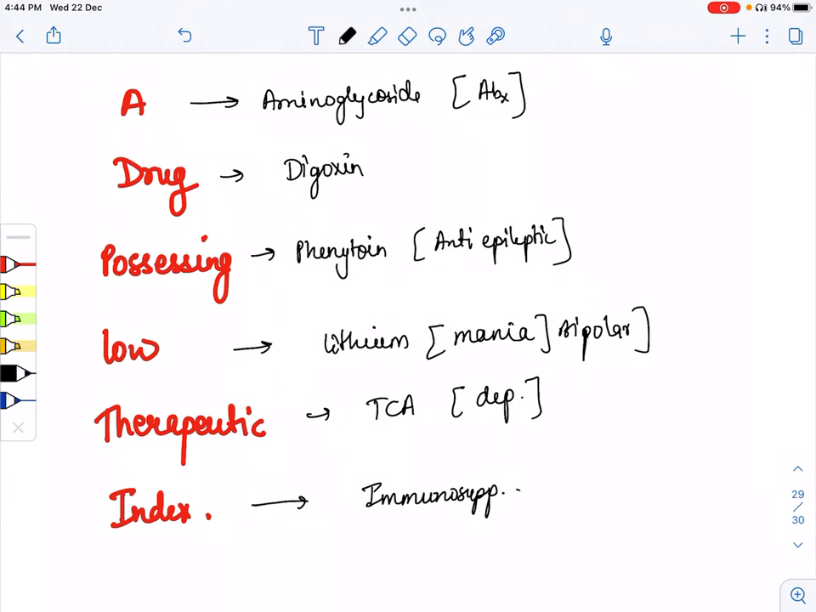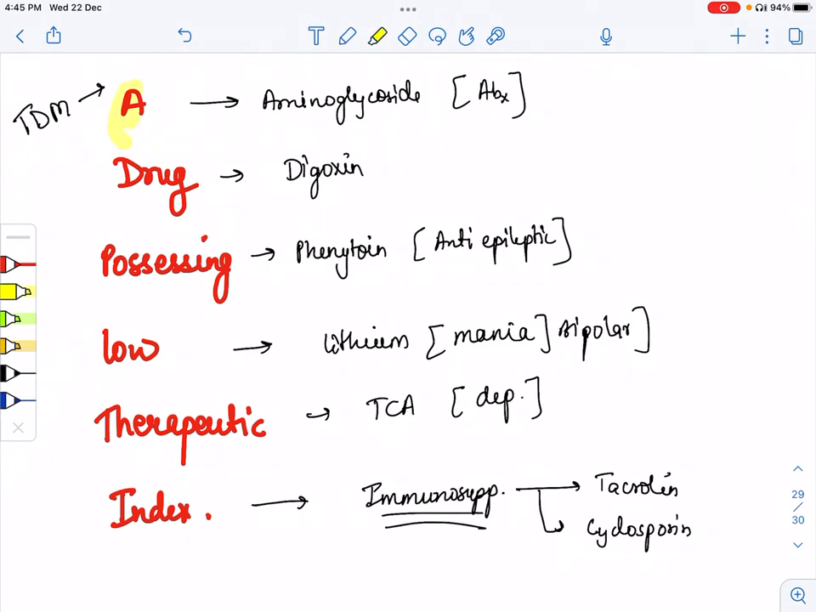We have examples like tacrolimus. The other example is cyclosporine. All these are immunosuppressive drugs. So TDM is done when the effect of the drug is not monitored. In all these drugs, we have to do therapeutic drug monitoring, that is, for a drug possessing low therapeutic index.